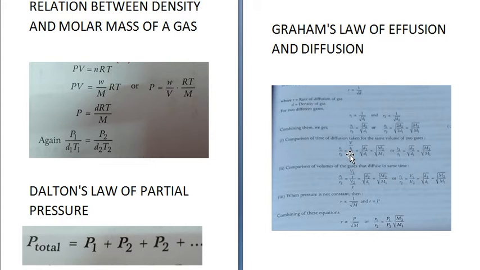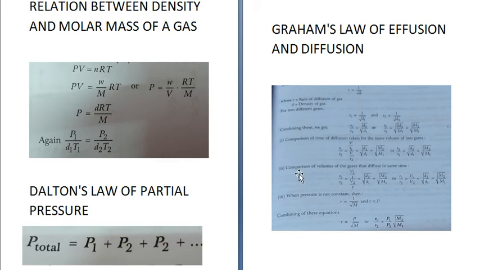So V will get cancelled out. So you will get this as square root of D2 upon D1, which is equal to square root of M2 upon M1, or T2 upon T1 can be written as D2 upon D1, which is equal to square root of M2 upon M1. So instead of R1 upon R2, you can write here T2 upon T1.